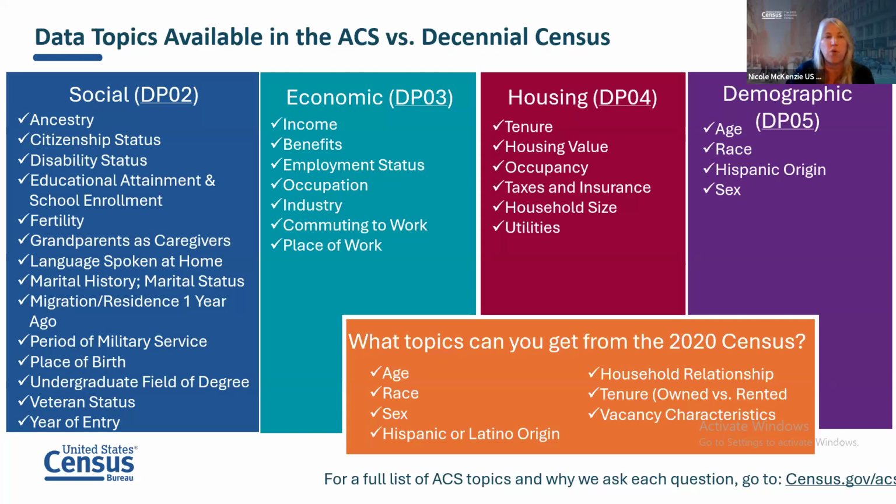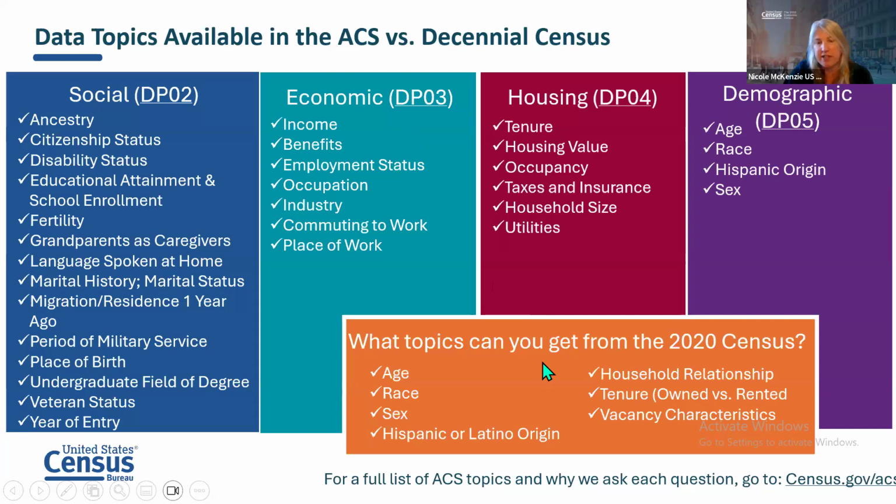So if you're looking for commuting to work information, part of this is also work from home. So it's how people get to work. Do they work from home? That type of data would be under the economic characteristics of data profile table 3. So it just shows you the type of information you can get.